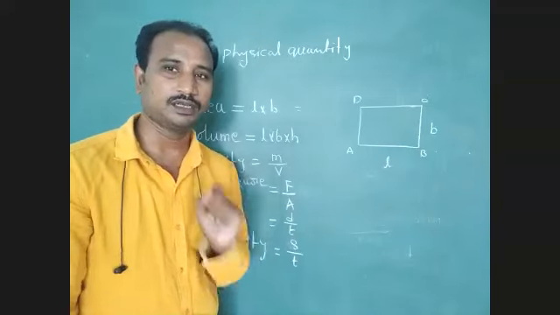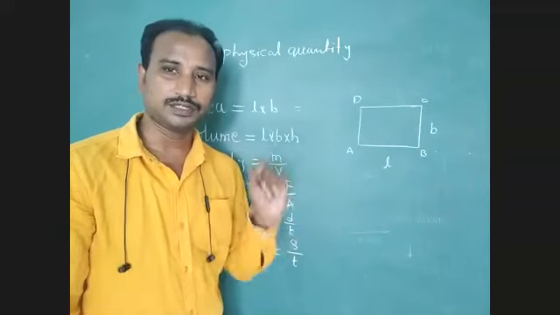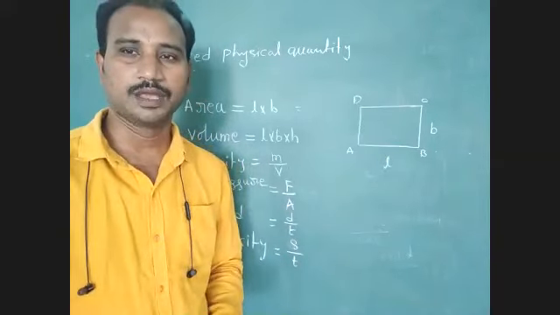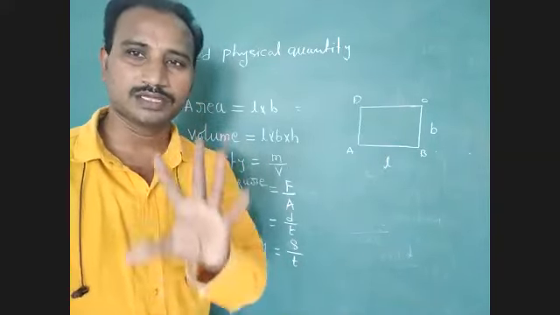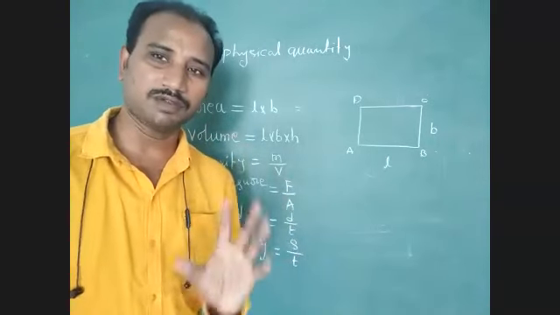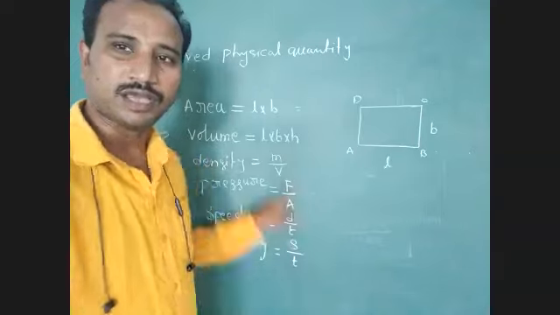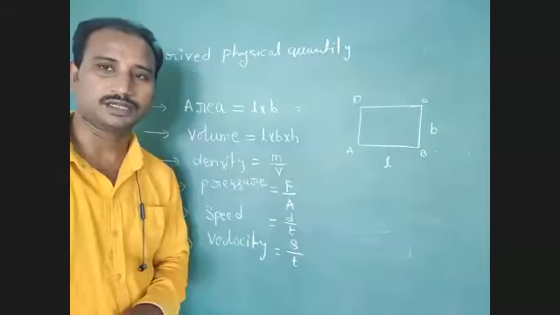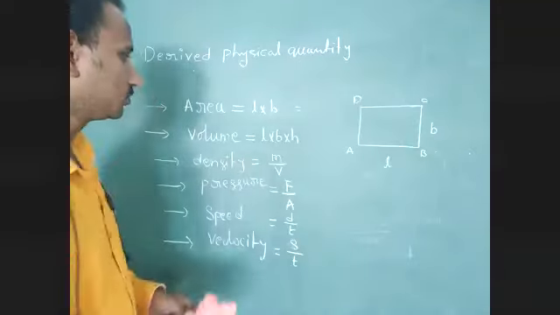Derived physical quantities means physical quantities derived from fundamental physical quantities. What are the fundamental physical quantities? Seven fundamental physical quantities. With the help of those seven fundamental physical quantities, we have to explain these derived physical quantities. Understood? Okay, the next one.